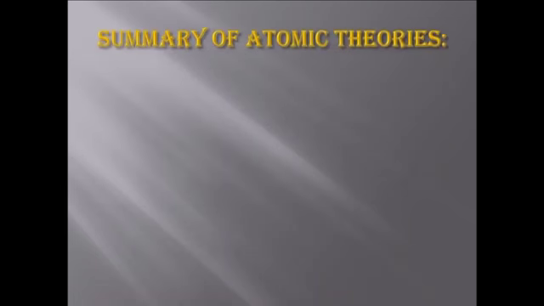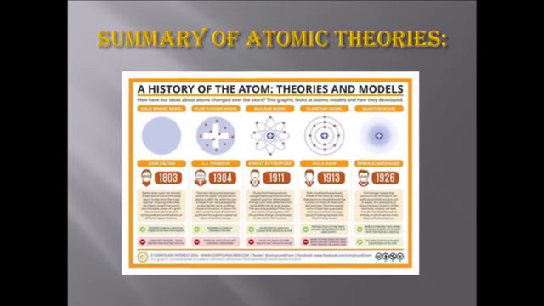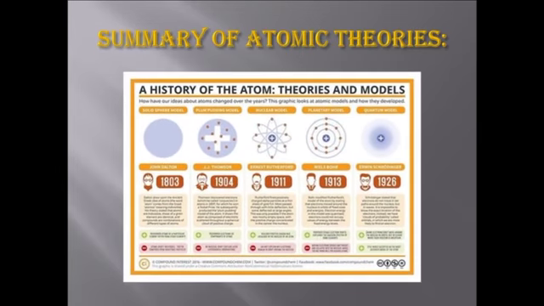Now let's recall. The John Dalton model is also known as the solid sphere model, the Thomson model is known as the plum pudding model, the Rutherford model is known as the nuclear model, the Niels Bohr model is known as the planetary model, and the Schrödinger model is known as the quantum model. These are the atomic theories in the atomic structure lesson.